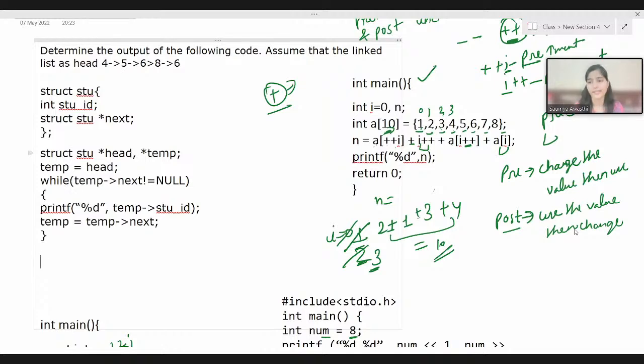Don't hesitate whether it's right or wrong. You have to comment what, as per your understanding, should be the answer for this question. 4568. Okay, so Sunny has answered 4568. So let's see, this is our linked list.